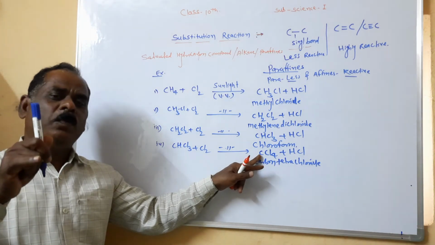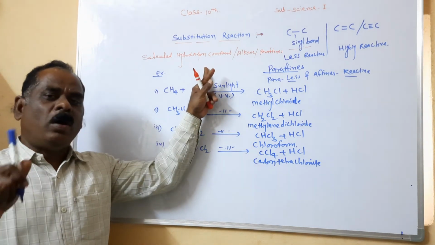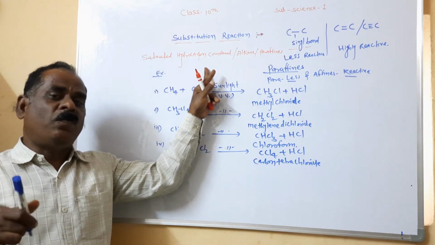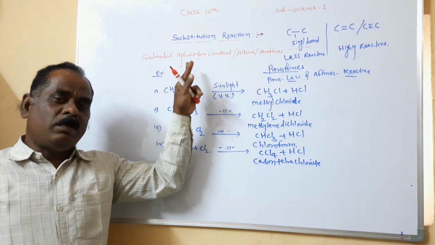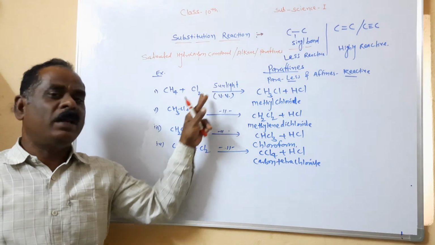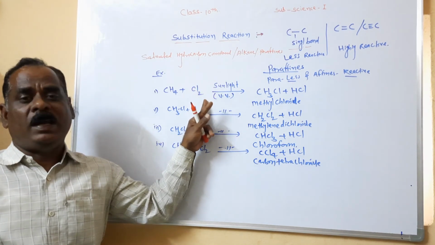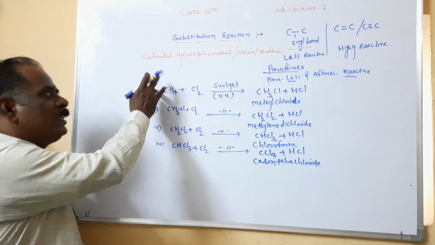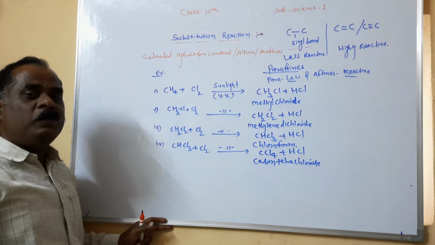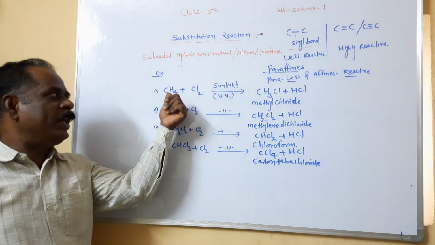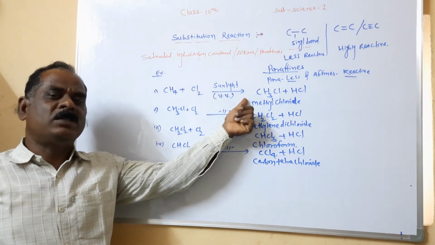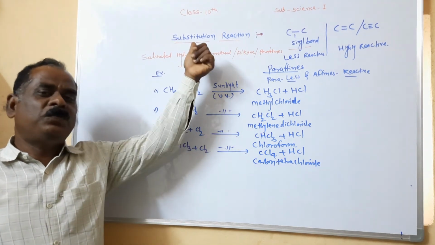You remember one important point. These saturated compounds do not react with strong reagents like sulfuric acid or KMnO4 at room temperature. These saturated compounds only react with halogens like chlorine, bromine, iodine in the presence of sunlight. Therefore, this reaction is called the substitution reaction. It is also called the chlorination of methane. What is the chlorination of methane? When the hydrogen atom of methane is replaced by chlorine, the reaction is called chlorination. Chlorination is an example of a substitution reaction.